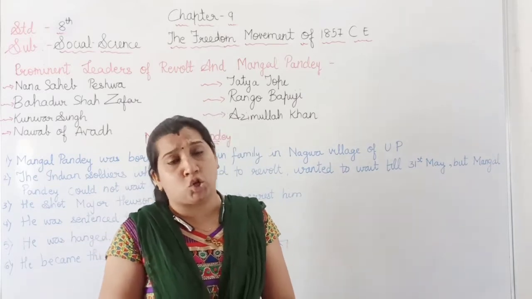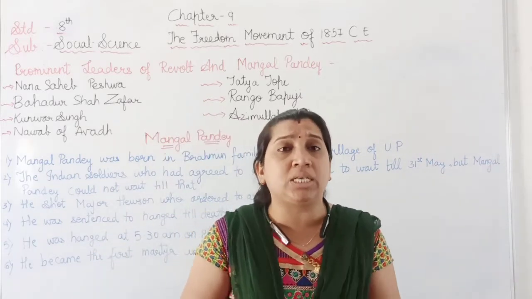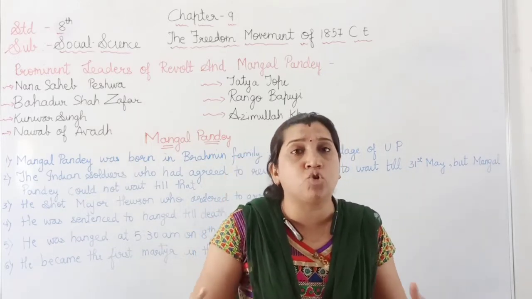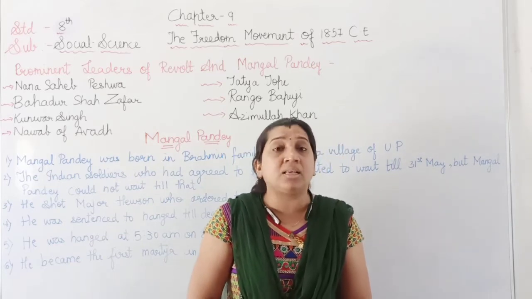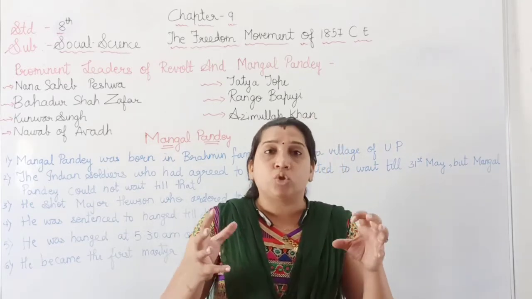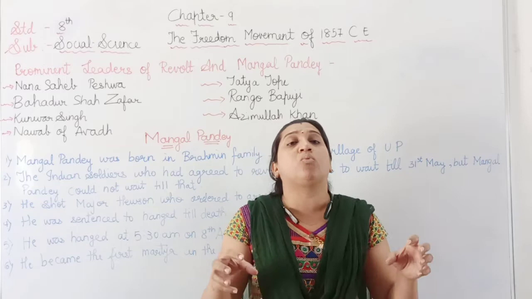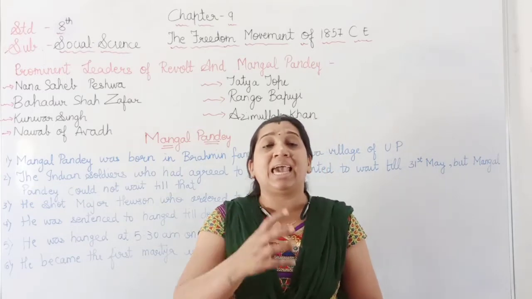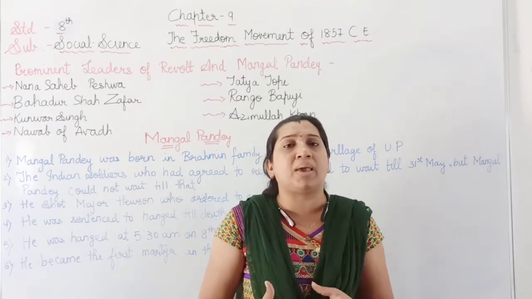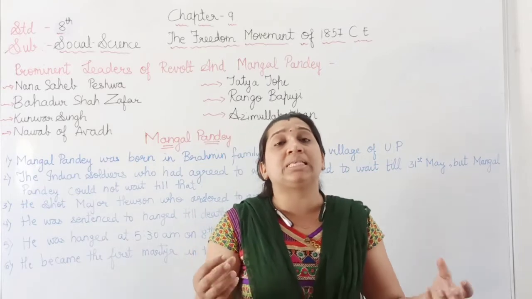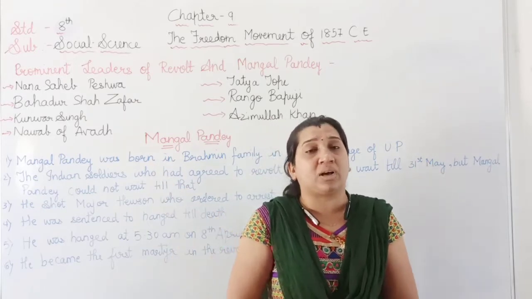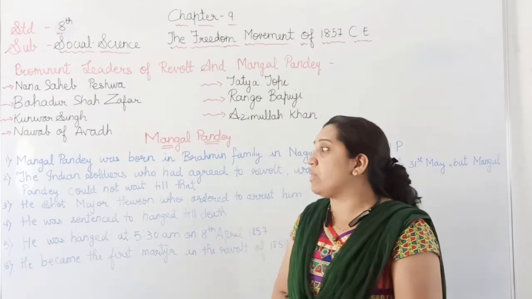Now, for the civilians and the soldiers who were part of the British East India Company and the British government, a symbol was given to join the revolt of 1857, and the symbol was the lotus and the roti. Whosoever, civilian or soldier, wanted to join the revolt of 1857 had to show it with the lotus and roti. The priests and Maulvis were given the responsibility to spread more and more news among the people of India to join the revolt of 1857.